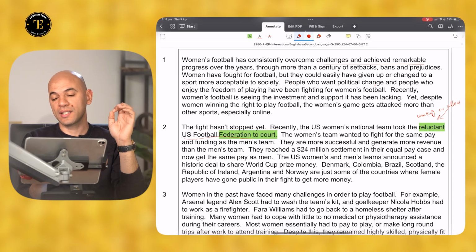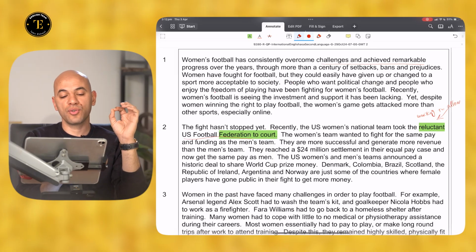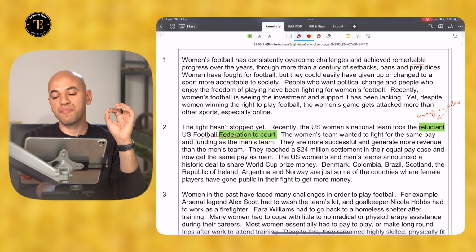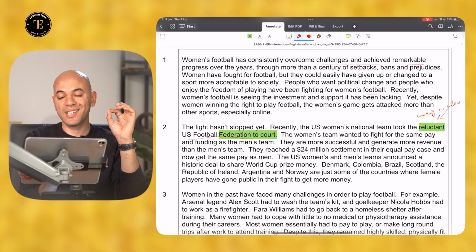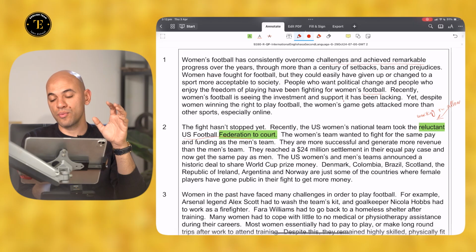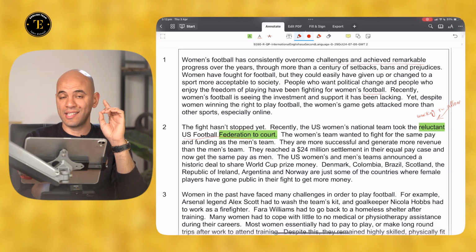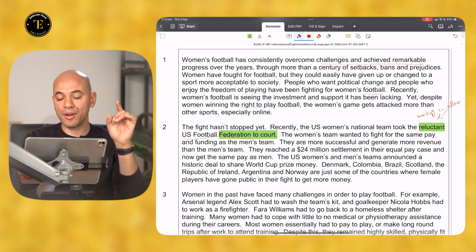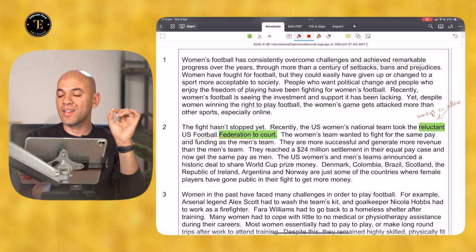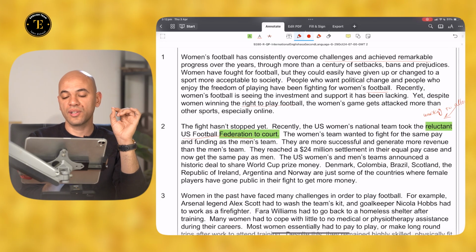People who want political change and people who enjoy the freedom of playing have been fighting for women's football. Recently, women's football is seeing the investment and the support it has been lacking. Yet, despite women winning the right to play football, that's the main problem we're looking for, the women's game gets attacked more than other sports, especially online.